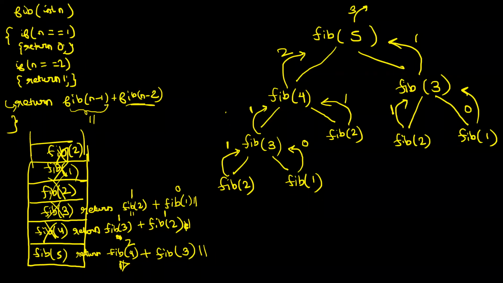Okay. And see, the beautiful thing is, you don't have to worry about the complexity. What to do? I want to find the nth Fibonacci term, do the base cases, right? Then what will happen? I will just call fib of n minus 1. This tells me the n minus 1th Fibonacci term. Call fib of n minus 2. This will return to you the n minus 2th Fibonacci term. Add both of them up. That is the answer to the nth Fibonacci term. Return this as the answer. Okay?